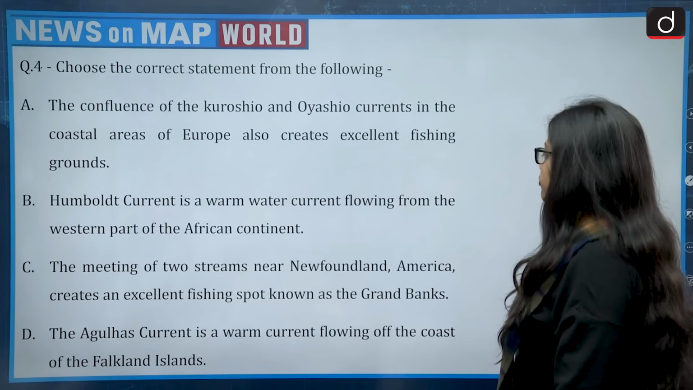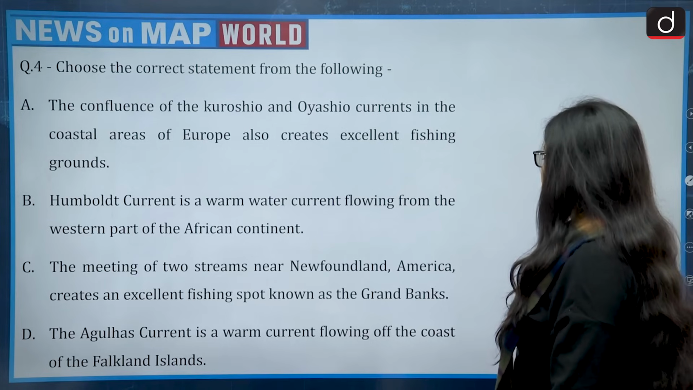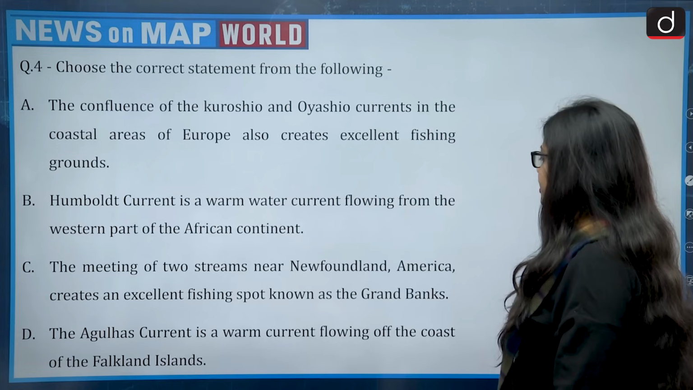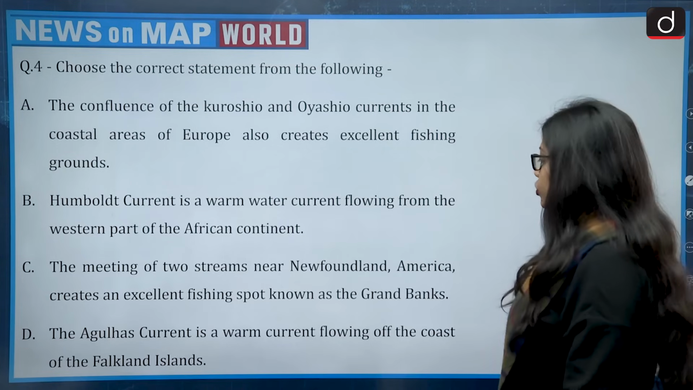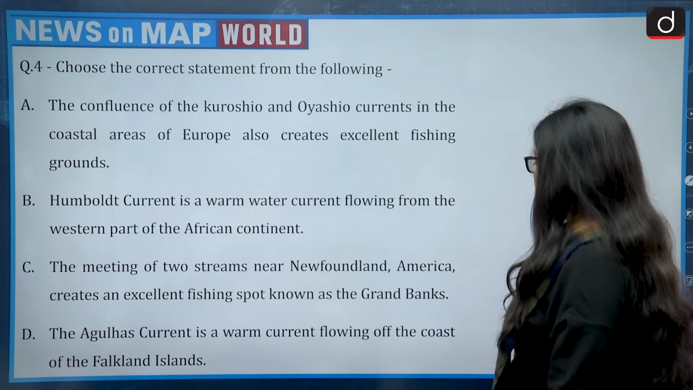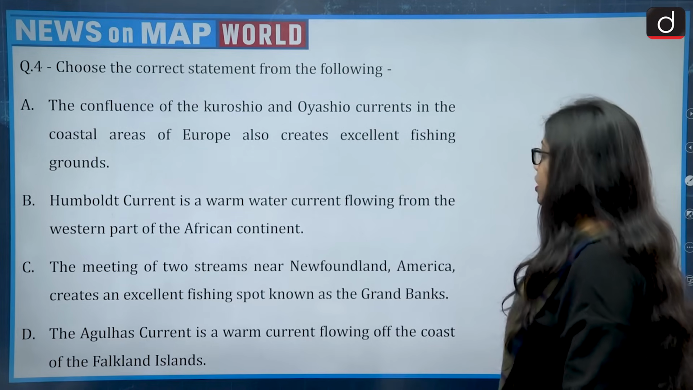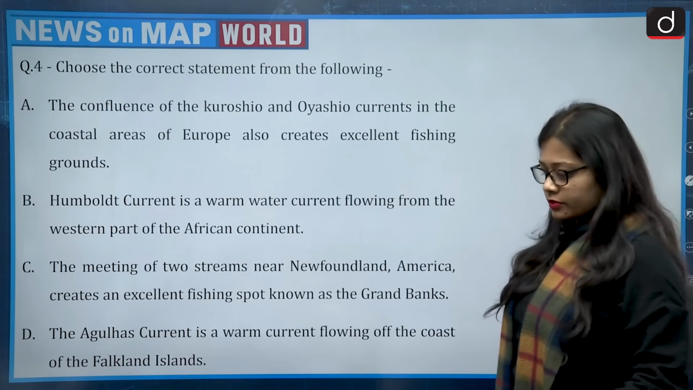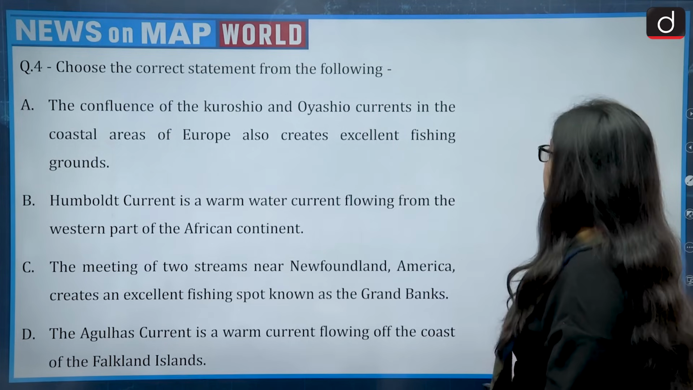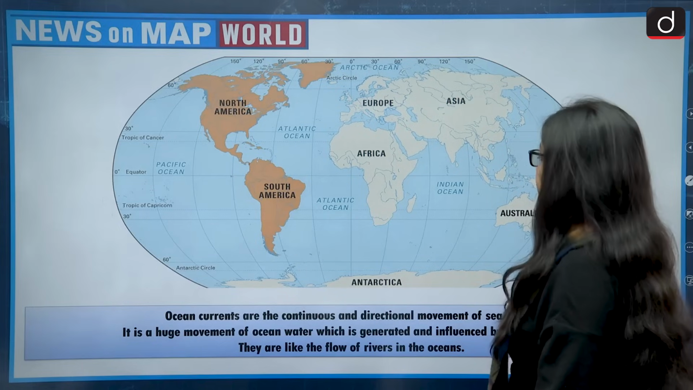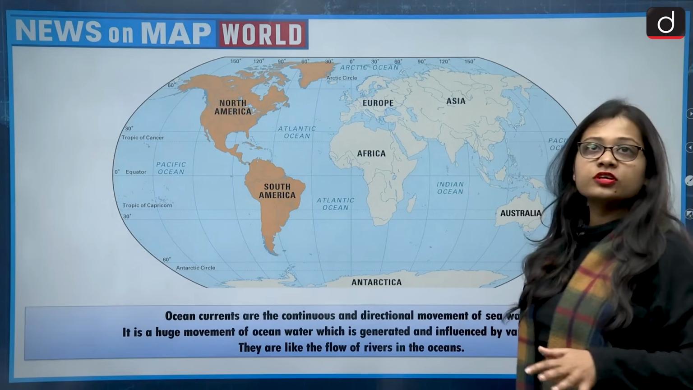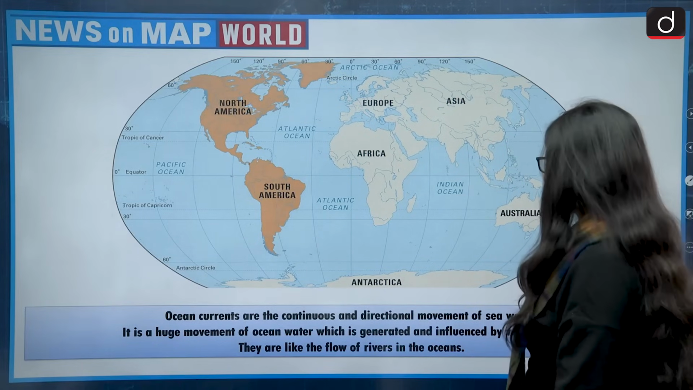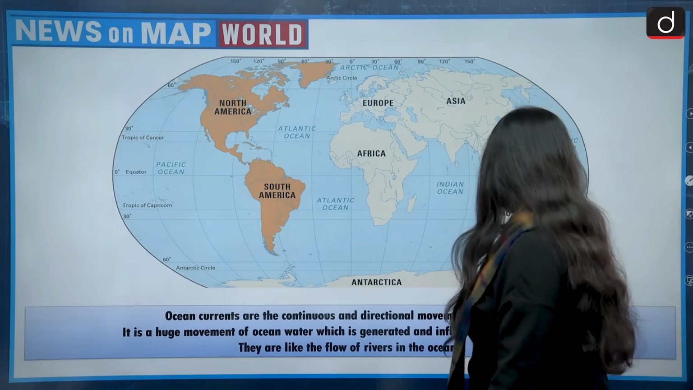Third, the meeting of 2 streams near Newfoundland, America creates an excellent fishing spot known as the Grand Banks. And fourth, the Agulhas current is a warm current flowing off the coast of the Falkland Islands. So let's see which one is the correct one out of these. So let's begin. If we talk about the ocean currents on which the question is based, ocean currents are continuous and directional movement of sea water.